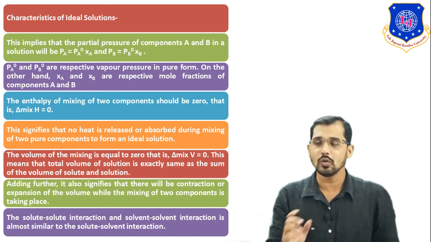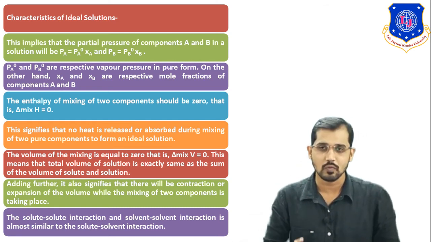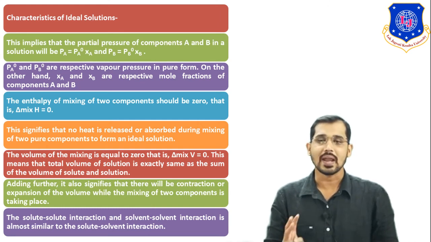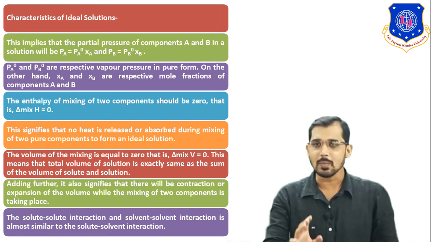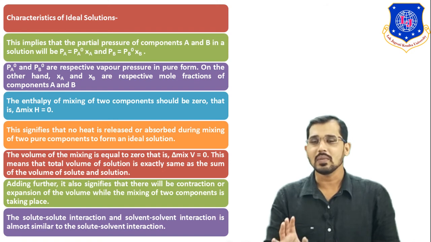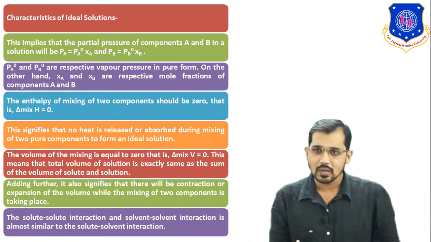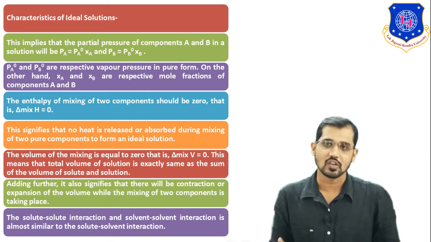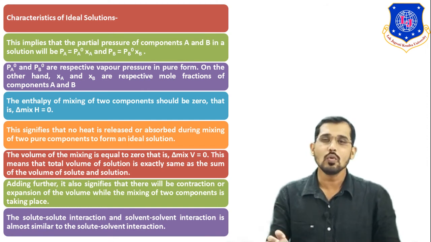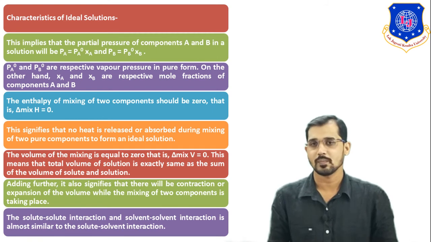I already told you that there are three types of intermolecular forces available in the mixture, in the ideal mixture, that is AA, AB and BB. AA means solute-solute interaction, AB means solute-solvent interaction and BB means solvent-solvent interaction. So all these interactions are almost the same in the ideal solution.